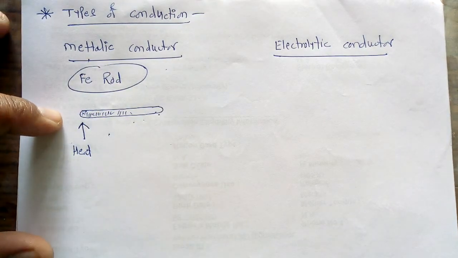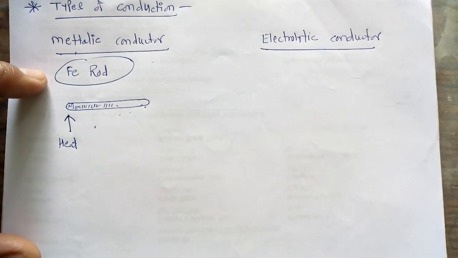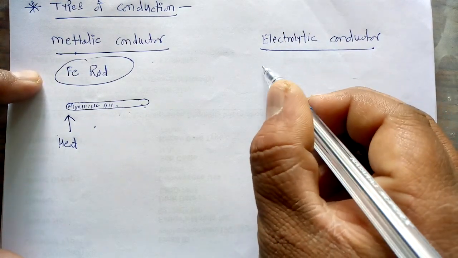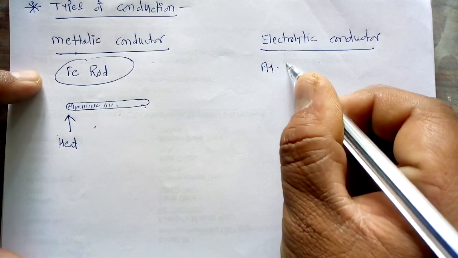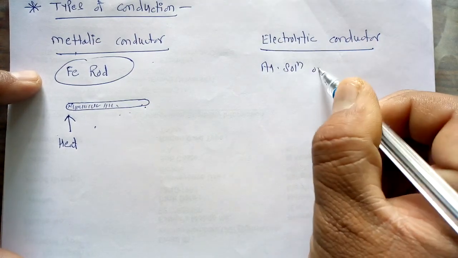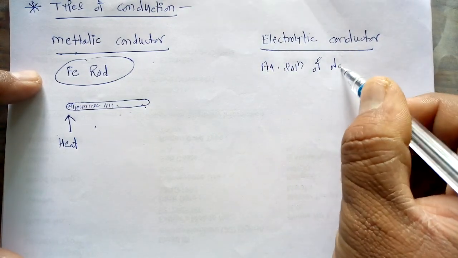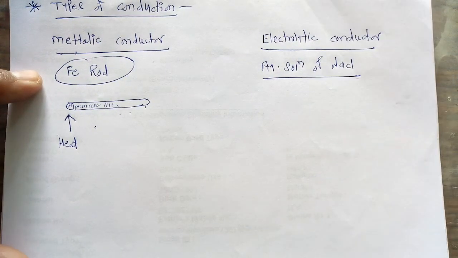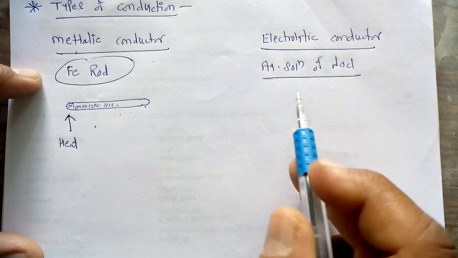On the other hand, instead of taking a metal, suppose we take an aqueous solution of NaCl. In this case, we cannot take a metal.